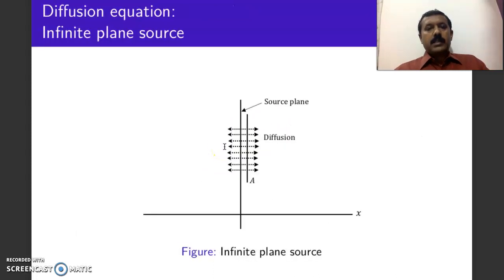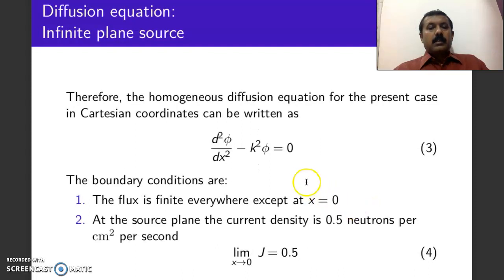Now we will apply this to a particular problem. We will consider an infinite plane source in an infinite medium. That means the source length is also infinite and it is kept in an infinite medium. Then the best coordinate system to solve this diffusion equation will be the Cartesian coordinate system.